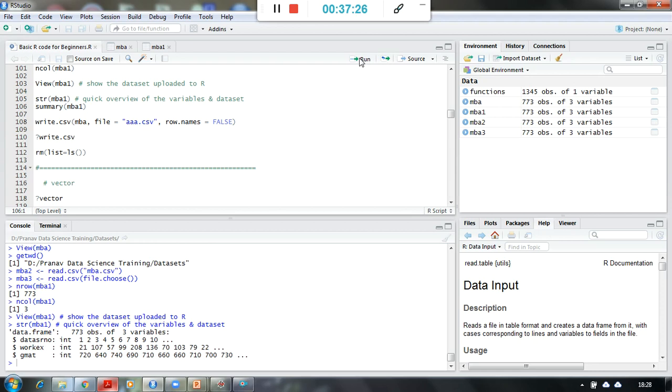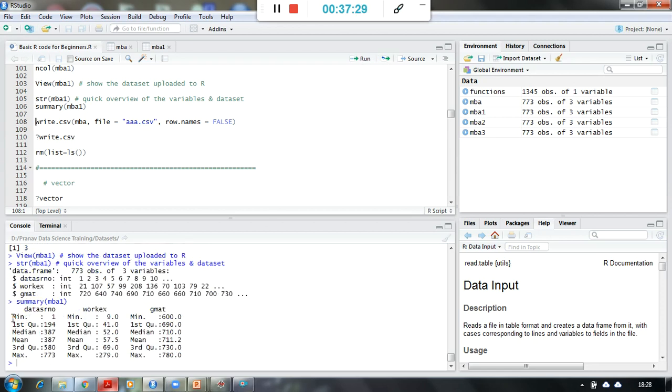If I say summary of MBA, it will give me all four moments of business decision, right? Because minimum value and maximum value is there, so I can get the range, which is the second moment of business decision. First quartile is there, third quartile is there, so I can get the box plot information, right? Median is also there, so I'm getting mean and median, of course. So these are my first moment business decision.